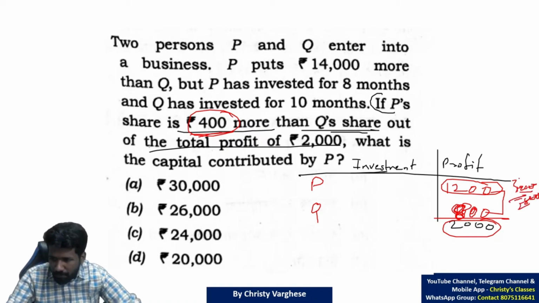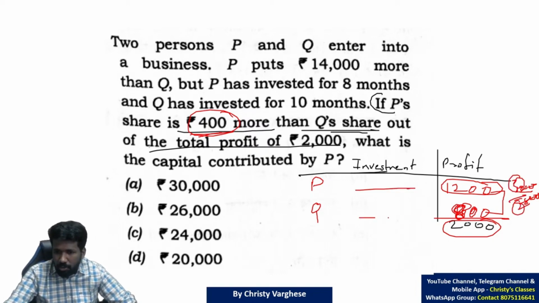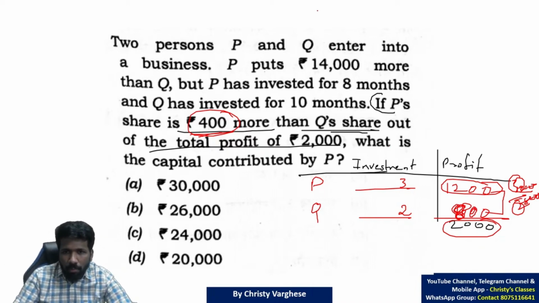That means P's profit 3, then Q's profit is 2. That means investment also same thing, na? If P's investment is 3, Q's investment should be 2. Investment with respect to money and time. We know about money. P puts 14,000 rupees more than Q. So if Q's investment is Q itself, Q is investing for how many months? 10 months.